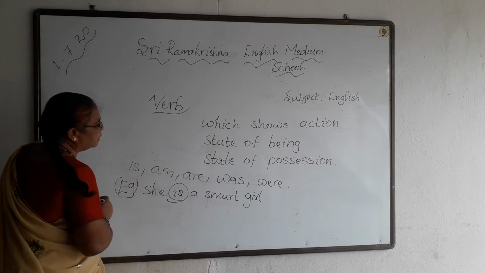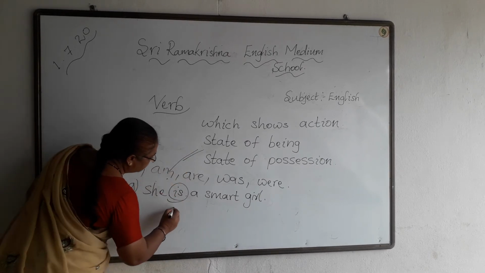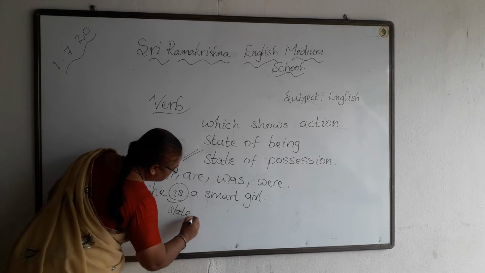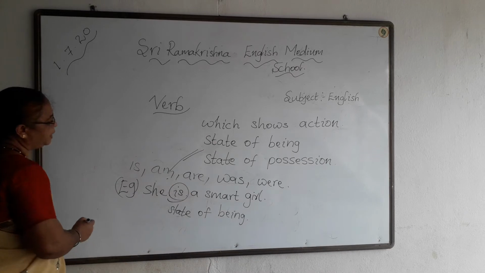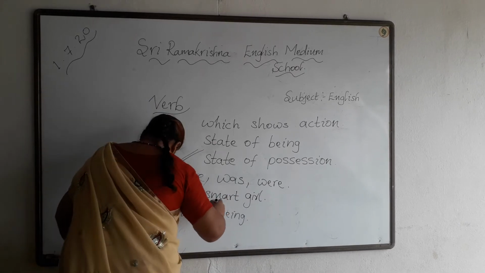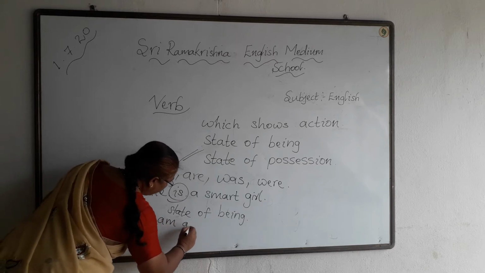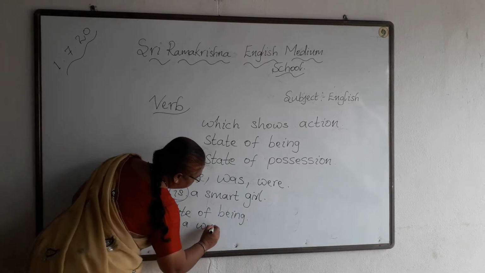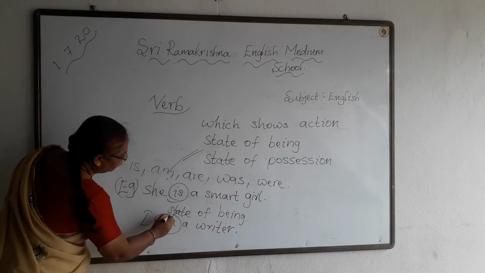So is is the verb here, showing the state of being. Next, I am a writer. So this am shows the state of being.